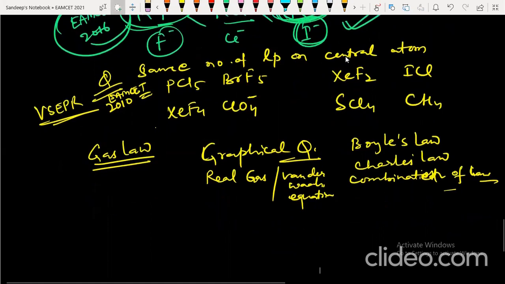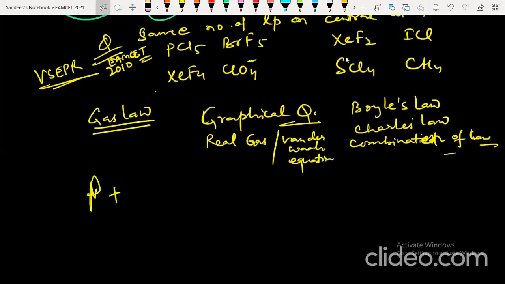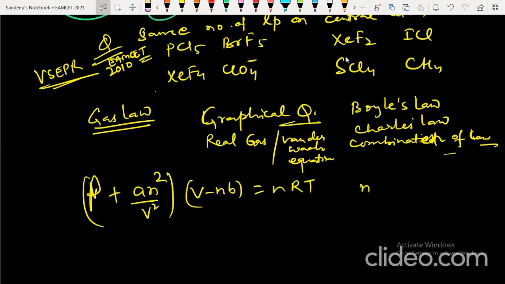They asked you to write the van der Waals equation. So the van der Waals equation is (P + n²a/V²)(V - nb) = nRT. They asked you to write it for n equal to 1 mole. So you can easily write (P + a/V²)(V - b) = RT. This is the van der Waals equation for 1 mole.